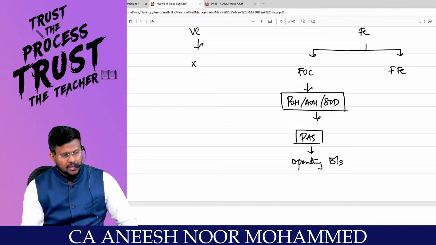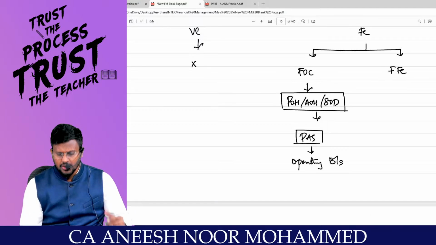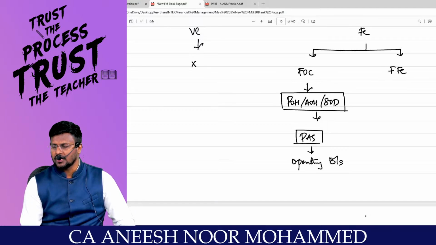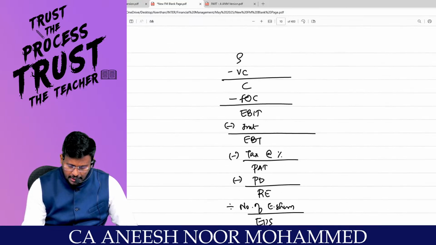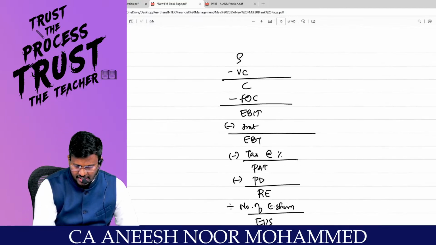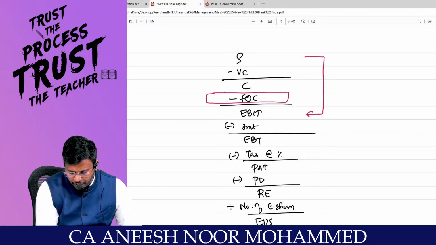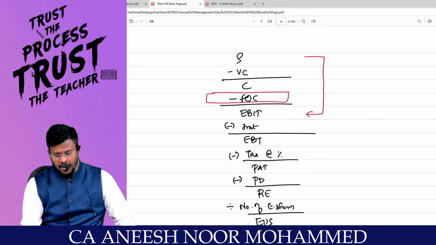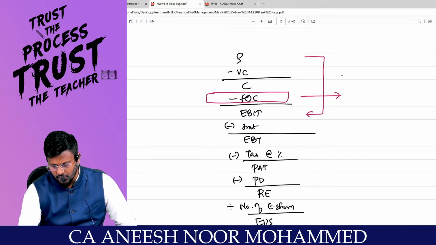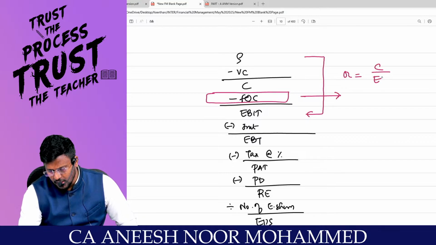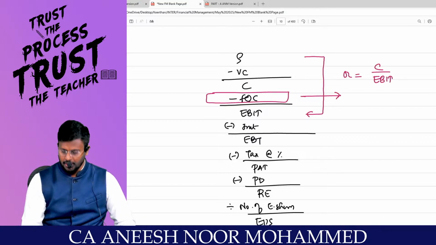That is why such a leverage is called operating leverage. So in my cost structure, from sales to the EBIT, because of the presence of the fixed operating cost, I am having some business risk. That risk is measured by operating leverage. So operating leverage is equal to contribution divided by EBIT.